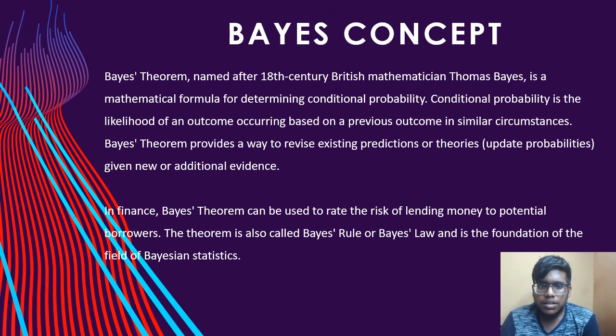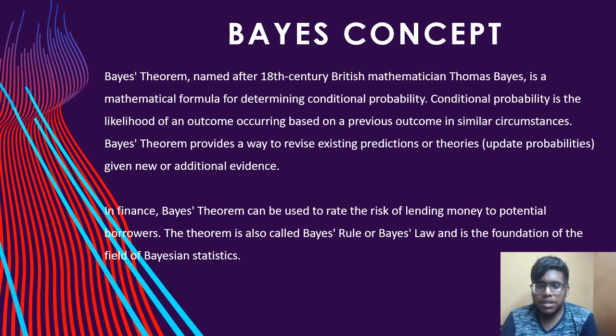Bayes concept. Bayes theorem, named after 18th century British mathematician Thomas Bayes, is a mathematical formula for determining conditional probability. Conditional probability is the likelihood of an outcome occurring based on a previous outcome in similar circumstances. Bayes' theorem provides a way to revise existing predictions or theories, update probabilities, given new or additional evidence.